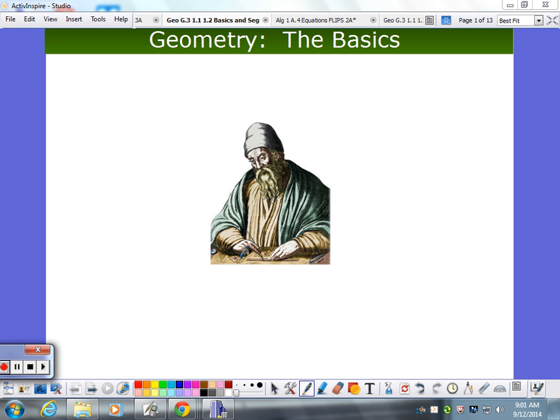What? Euclid? Euclid. Euclid is the guy you have to thank for sitting here today. Euclidean geometry. It's not like he invented this stuff, but he kind of wrote it down. He invented a method, the mathematical way of looking at things.